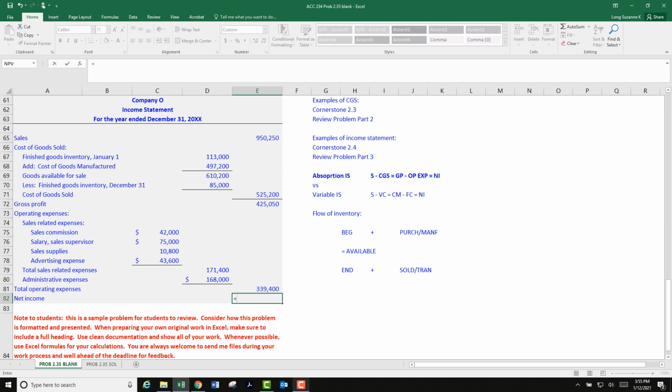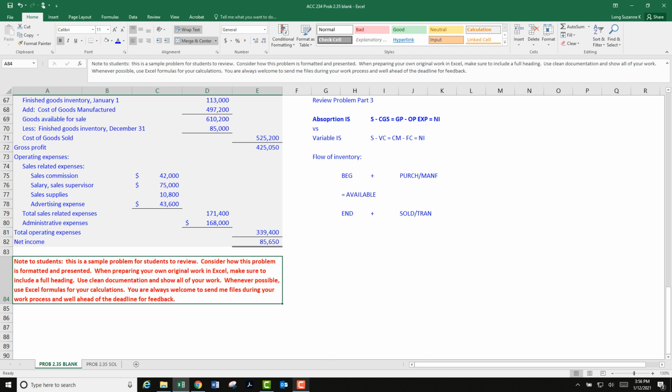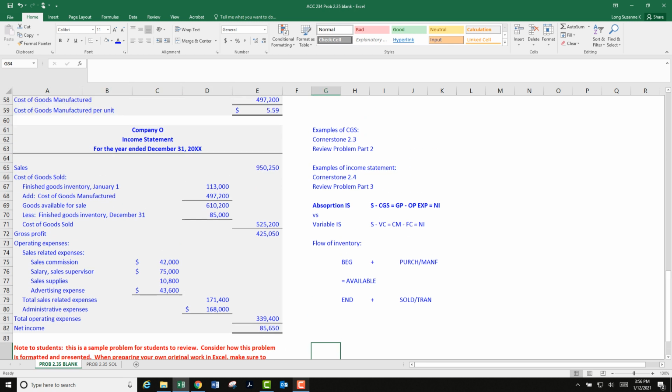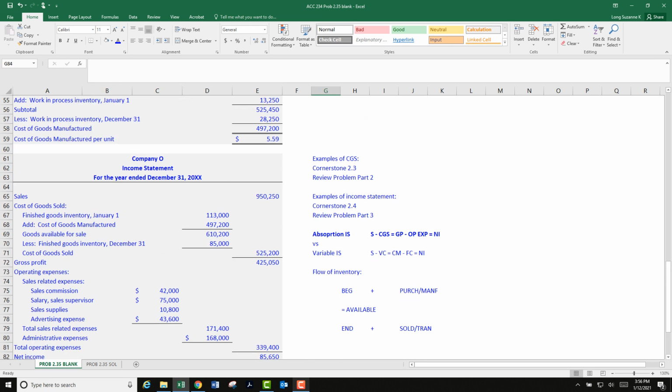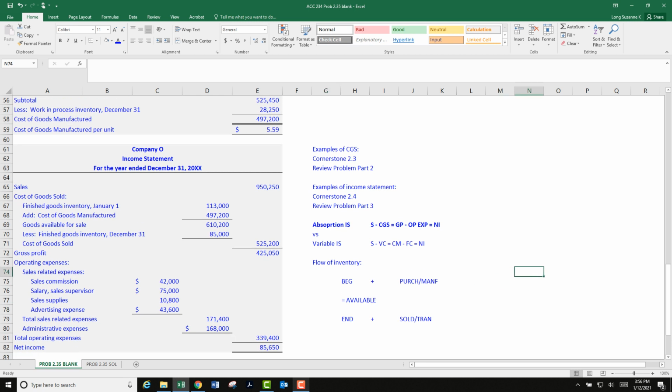So we've got gross profit minus all of our operating expenses equals net income of $85,650, and I remember that number. So good. Good, good, good. I've got this little note. I've used this in class to support this particular problem before. Oops, I'm trying to go this way. There we go. All right, let's take a breath and look at the income statement.